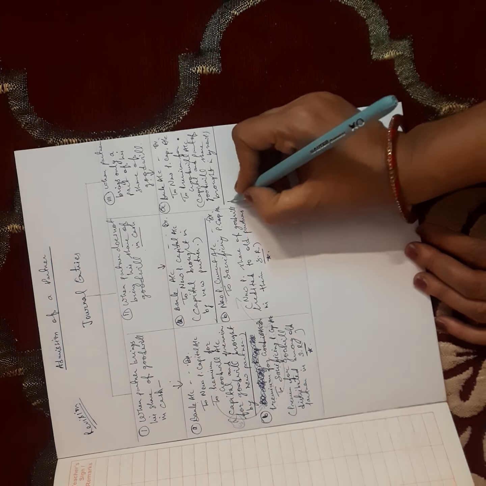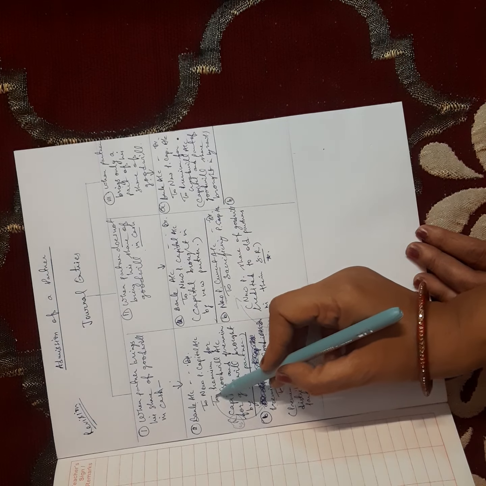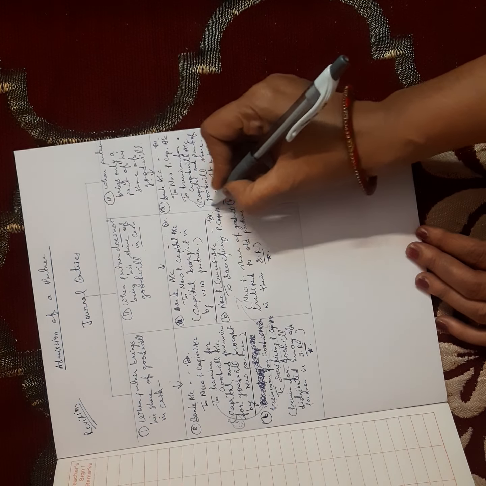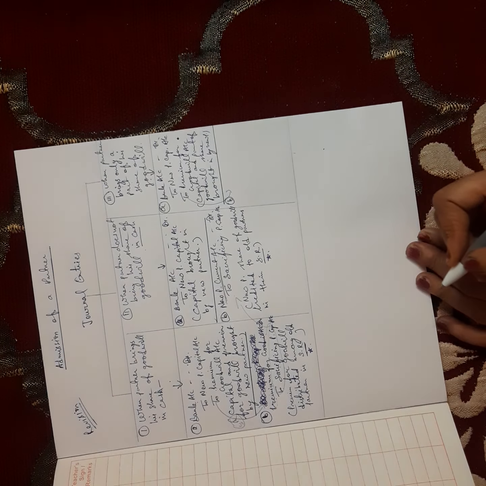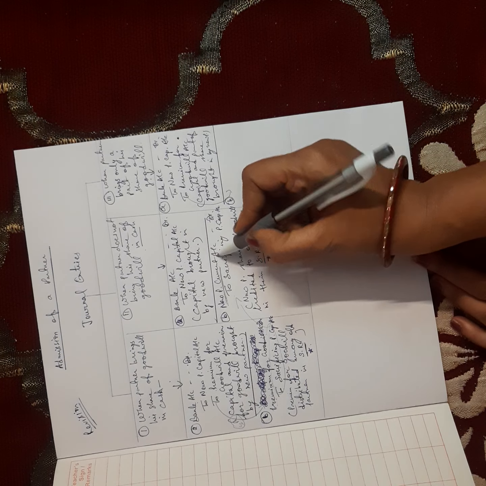The next journal will be, in the first case, if premium for goodwill is credited, then it will be debited and transferred to partners' capital. So premium for goodwill will be debited. For the second case, new partner's current account will be debited.